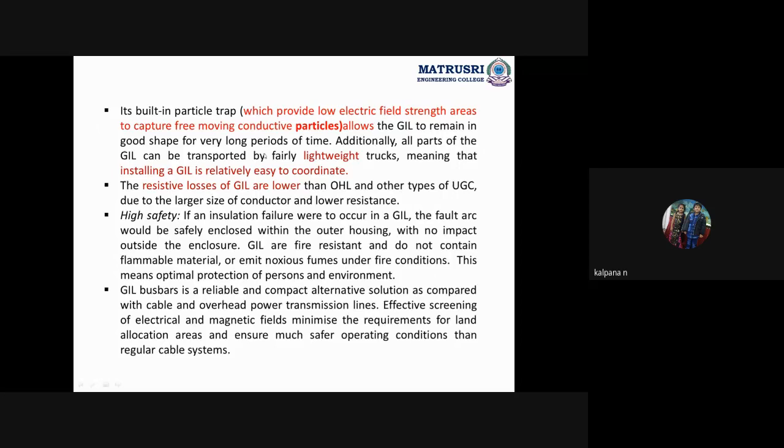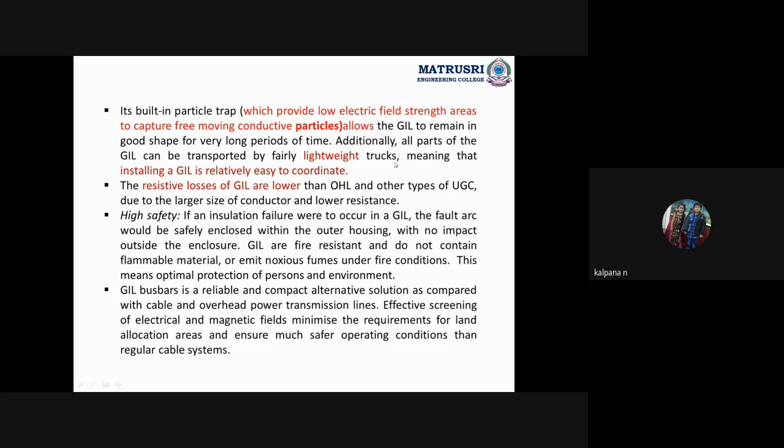Next, additional: all parts of the GIL can be transported by fairly lightweight trucks. While discussing the GIS, we said all the equipment used in the GIS is assembled beforehand, and we just place it in the GIS.